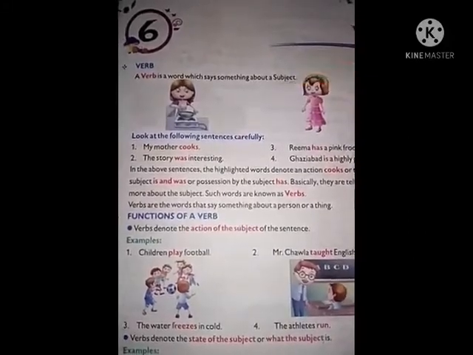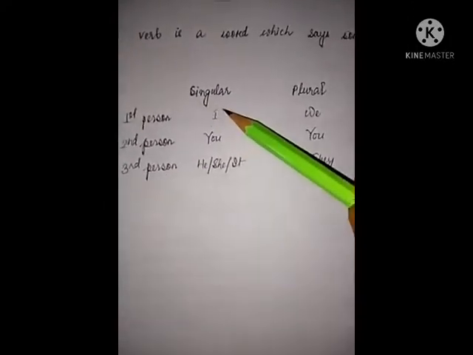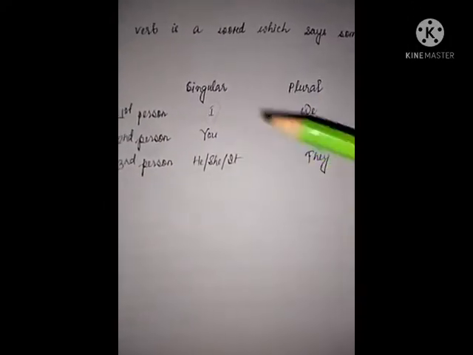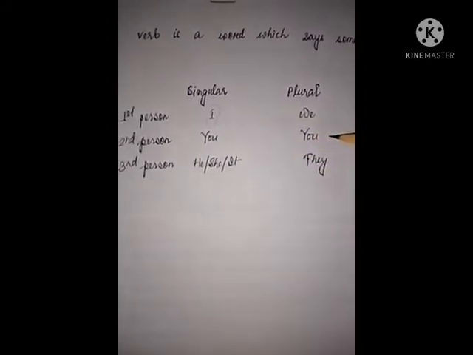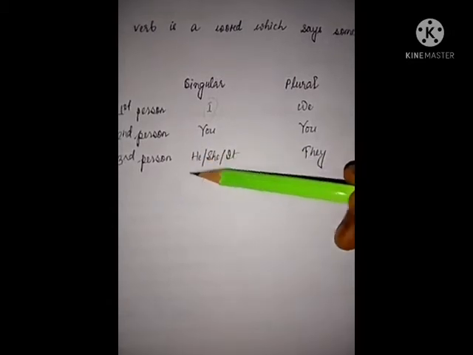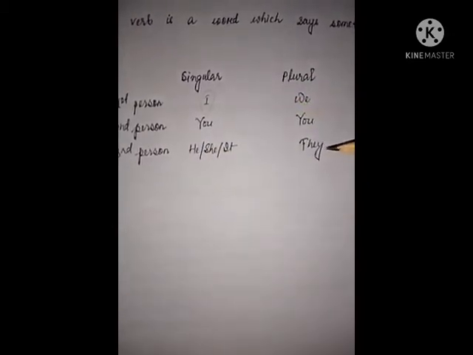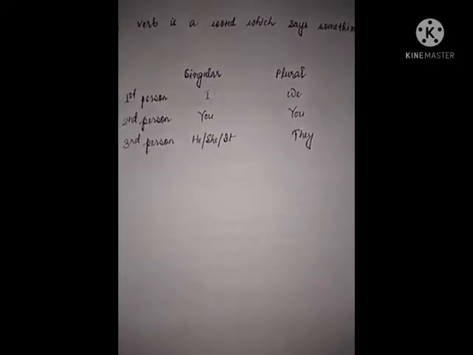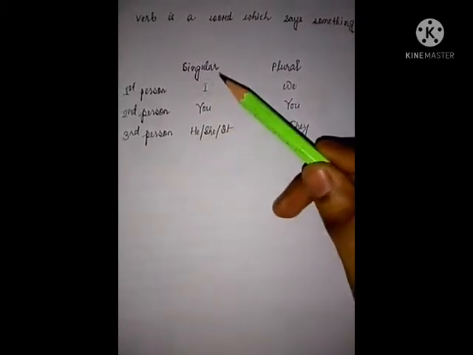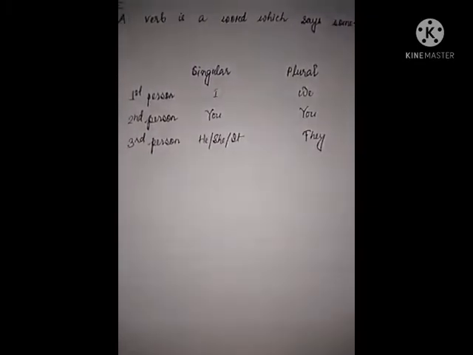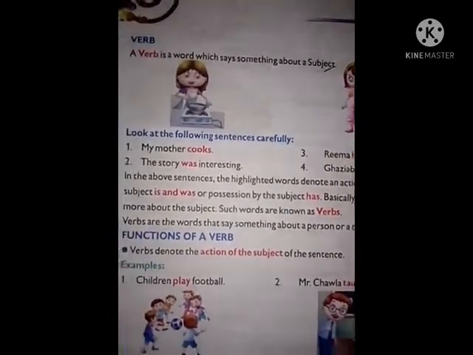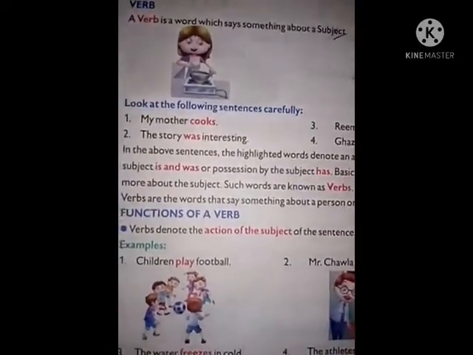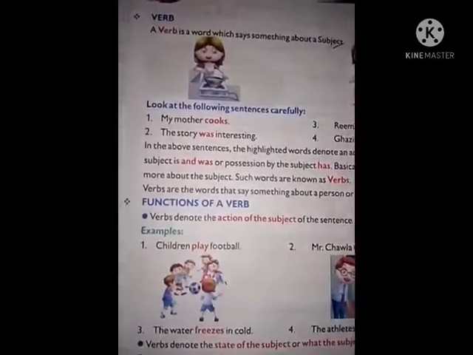Do you know what a subject is? These are the subjects. I is singular, we plural, you singular, you plural, he, she, it. This is third person singular number. They plural. Okay, remember this chart. Here third person singular number includes names like that. So the subject is the one about whom or about which the sentence is speaking.